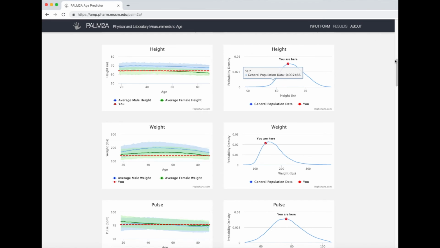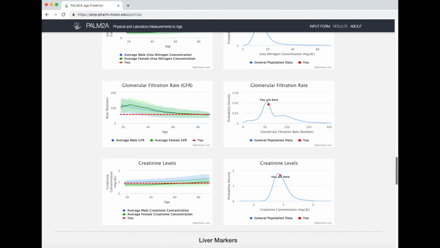Along with age prediction, the usage for PALM2A comes from its ability to compare measurements. For example, for GFR, a metric of kidney filtration function, it's shown that for a 60-year-old, our reading might be a normal reading, but if the user happened to be 30, our measurement might be a cause for concern. The graphs on the right also show a probability density function, and from there you can also see how your results compare to a population distribution.